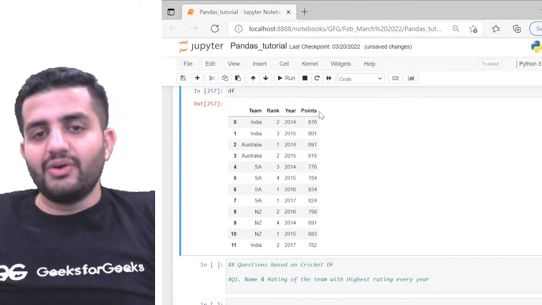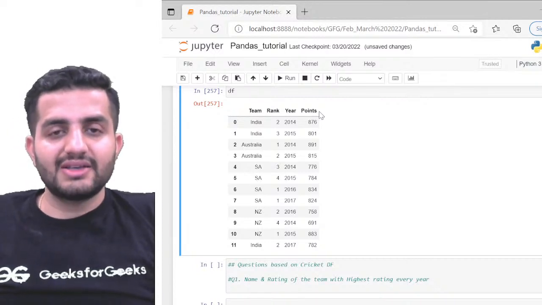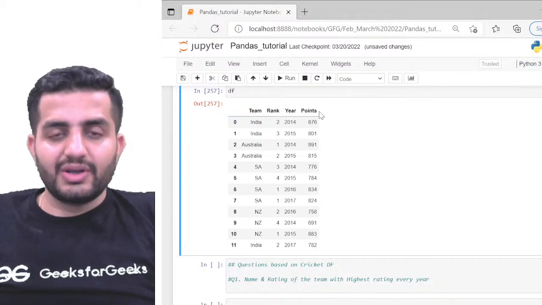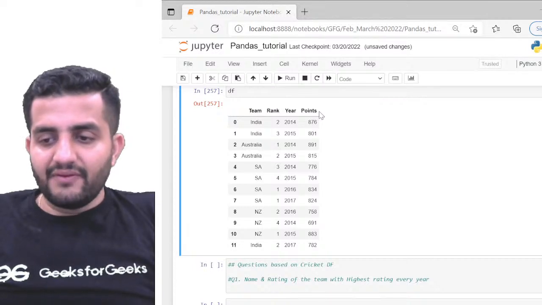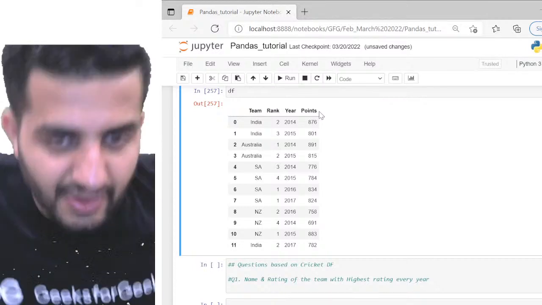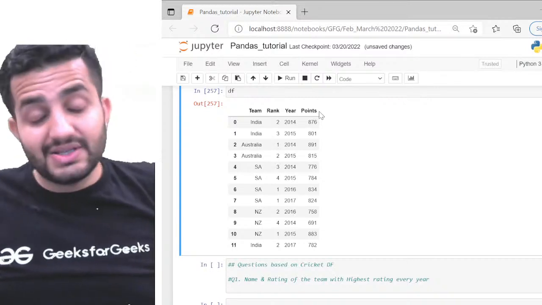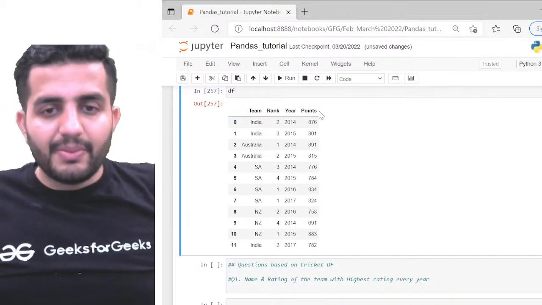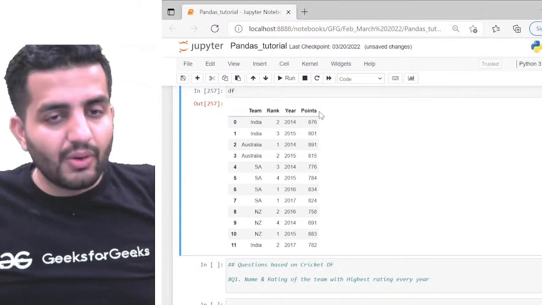The question is, I want to find out the name of the team and also the highest points per year for the team who has the highest points. That's the objective of the question. Simple enough. I'll first solve this question and show it to you. As I've said, in data science, in Python, for the same problem we can solve it in different ways, and no approach is wrong.